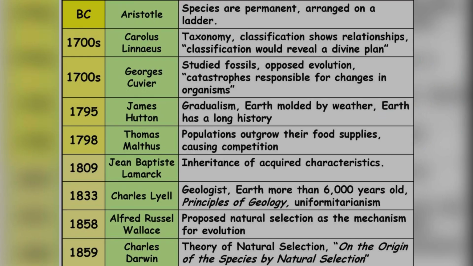Next important thing is your name of the scientist and their contributions to evolution. So this is a table, you just memorize it. If you have not done till now, take a screenshot and you can memorize. I am not going to read line by line because the reading thing you also can do.